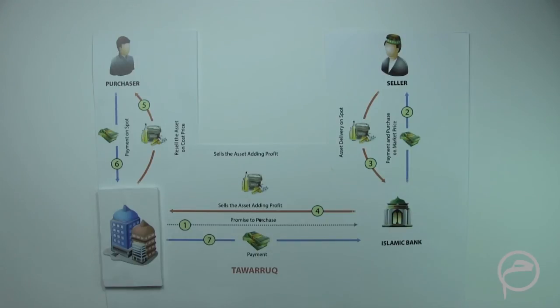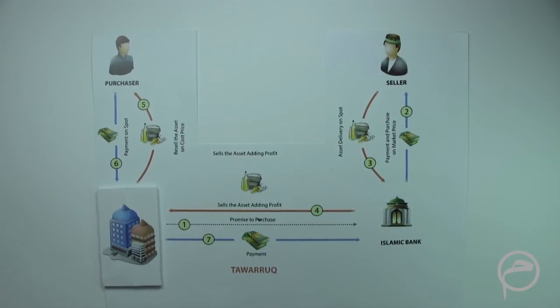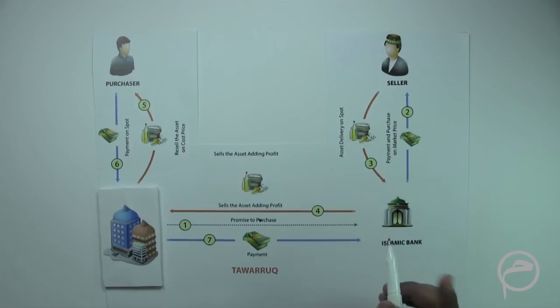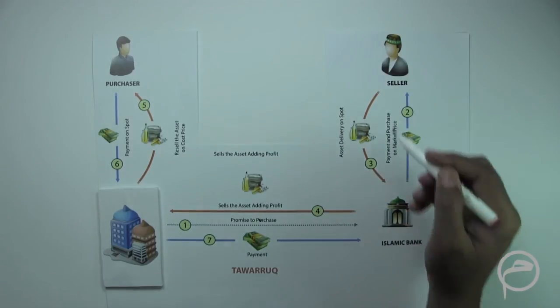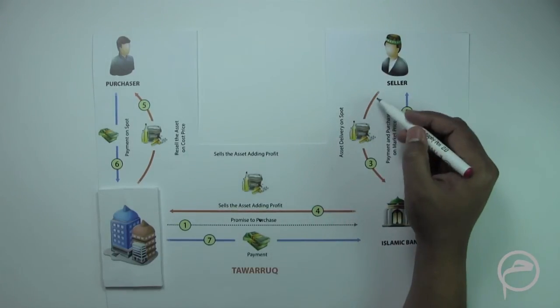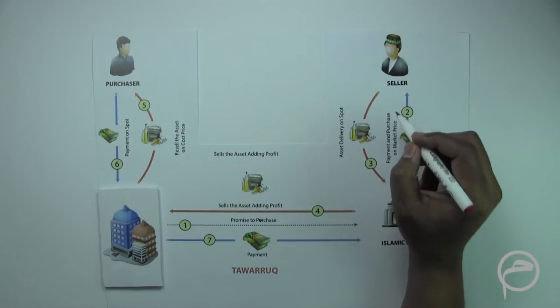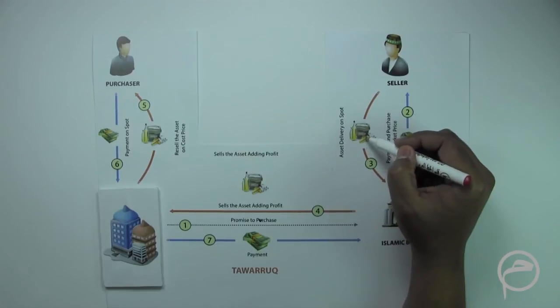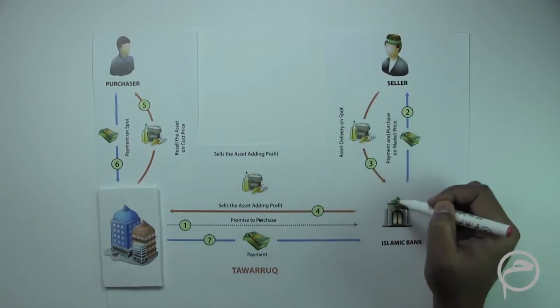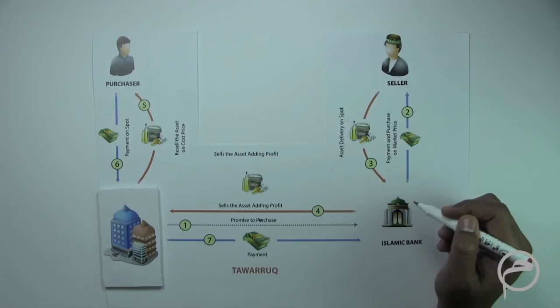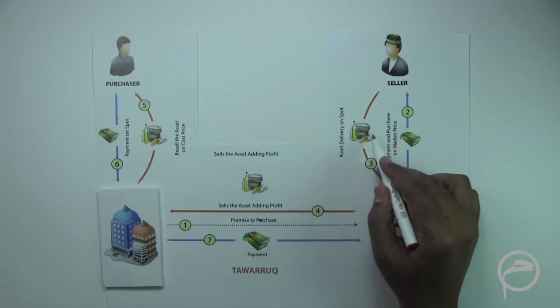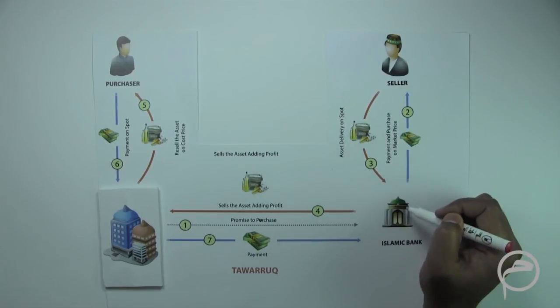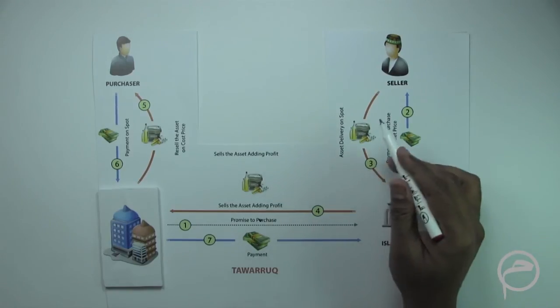So the four important things in a commodity murabaha transaction are as follows. The first point is that when the Islamic bank purchases the commodities, these commodities have to be properly identified. The risk and ownership of these commodities have to properly transfer to the Islamic bank, and of course this has to be a Sharia compliant commodity. This is principle number one.